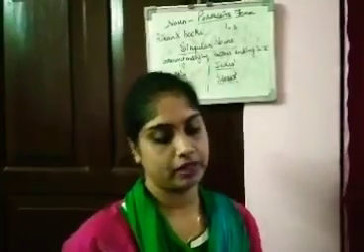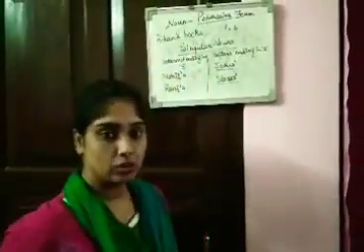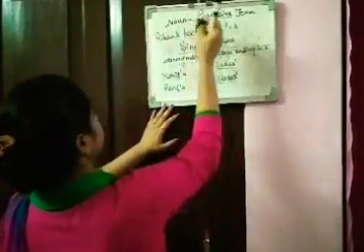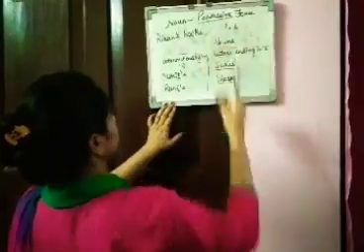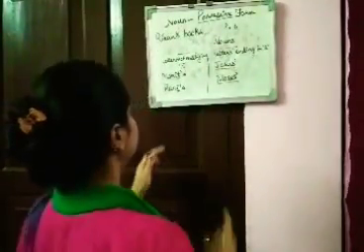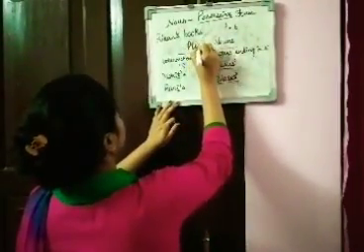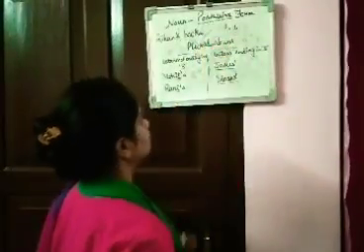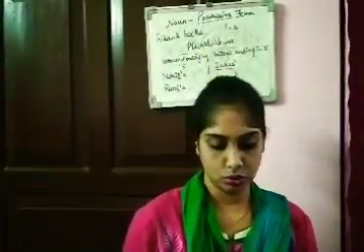This is done. Now we will proceed to the plural. We have talked about singular. Now we will talk about plural nouns. So let's read what is the rule.